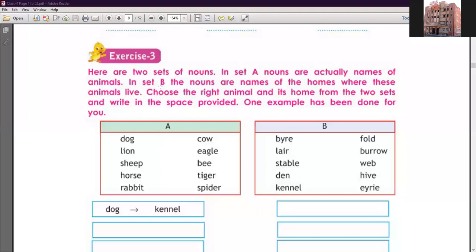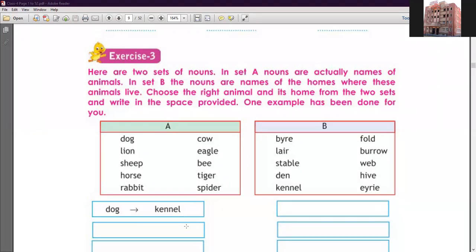Now in set B, the nouns are names of the homes where these animals live. So students, choose the right animal and its home from the two sets and write in the space provided.